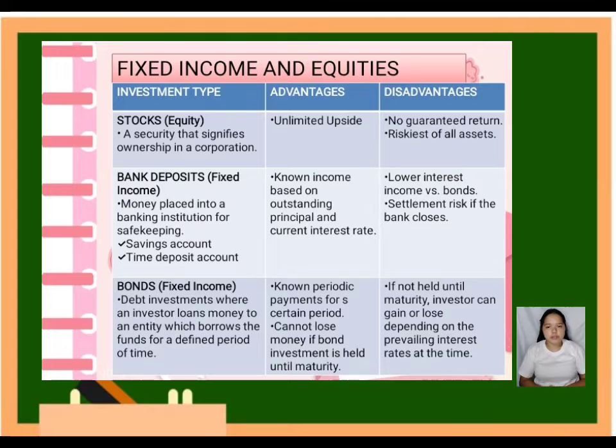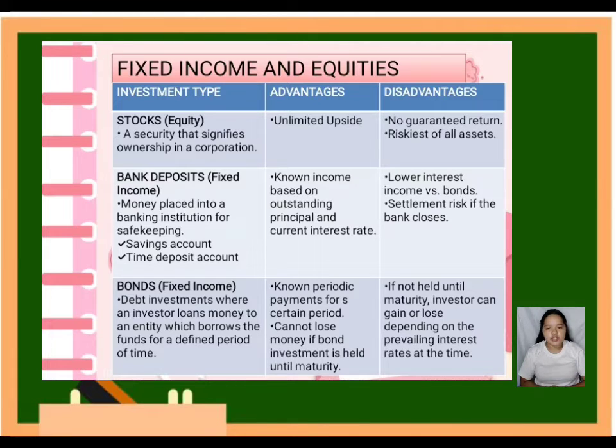There are different types of bank deposits: savings accounts and time deposit accounts. Savings accounts offer interest but not that significant, and they are the most common among individuals. While in time deposit accounts, we can earn the highest interest rate, but it is not always available for withdrawal.